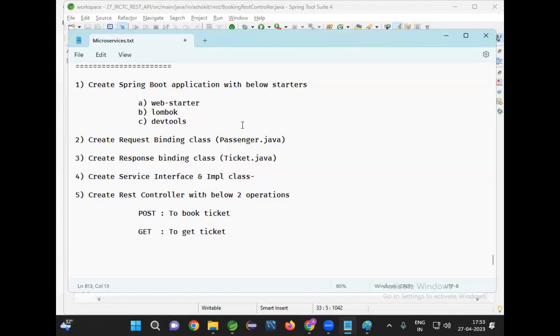Most of the institutes in Ameerpet are telling Spring Boot is not required for freshers. Did you hear that? Yes or no? Fresher means C, C++, Core Java, Advanced Java, HTML, CSS, JavaScript, Bootstrap. Khatam. Your full stack is completed.